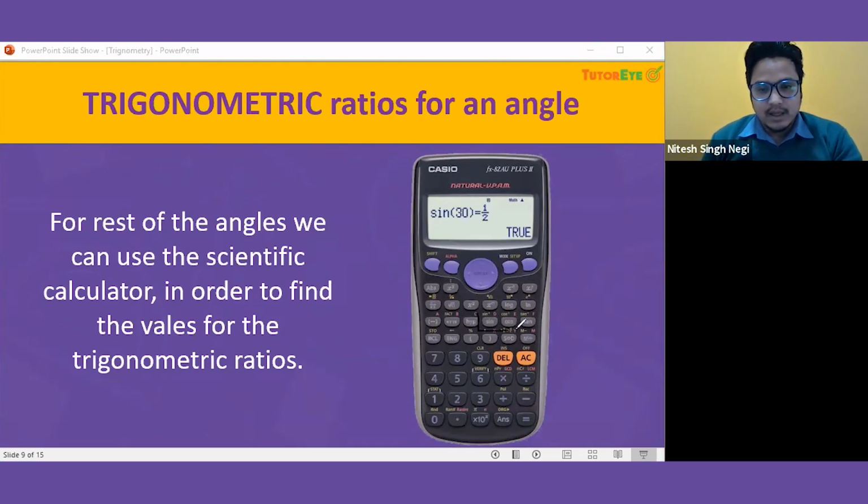As you can see, these three buttons are sine, cosine and tan. If you press sine, you will get the function sine, and you have to put in the angle. In this case it's 30, but you can put any value like 75 and you will get the answer for that. So it's that easy. So this is the way in which we can find all the trigonometric ratios. Just let me know if all these things make sense to you, everything about the ratios, whether we find them using the sides, the calculator or this table.